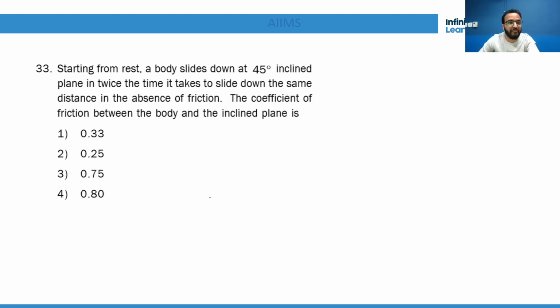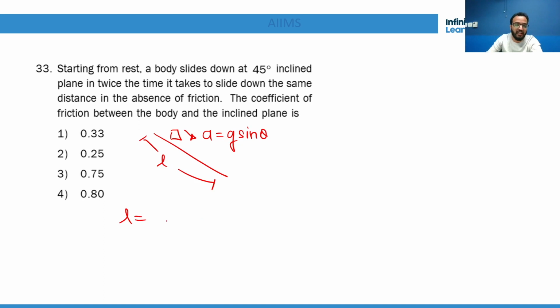Got it? Now starting from rest, a body slides down a 45 degree inclined plane in twice the time it takes to slide down the same distance in the absence of friction. Okay, so suppose it comes down in the absence of friction. What is the acceleration? g sine theta. Let's say this length is L.